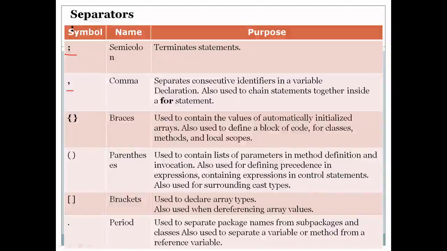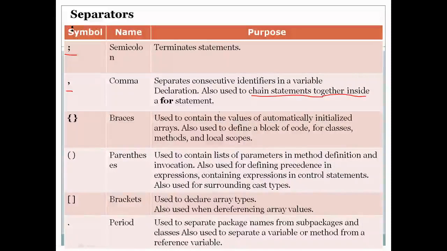Even a comma can be used to chain statements together inside a for loop. Inside a for loop, inside the round brackets, you may say int i = 0, comma j = 0, comma k = 1. So you can chain statements together in the for loop by using a comma as well.